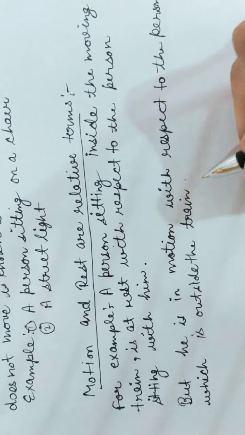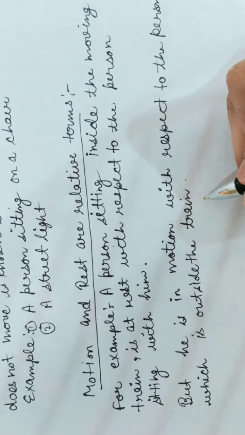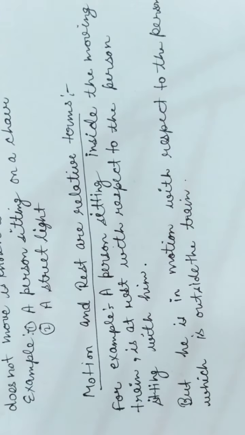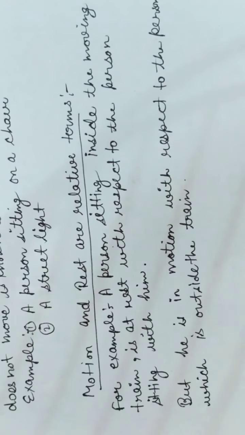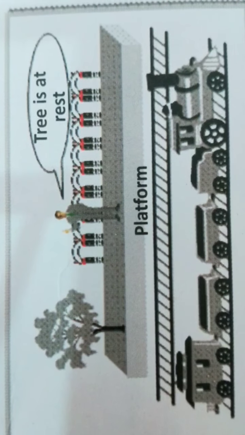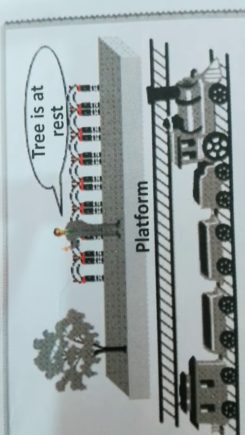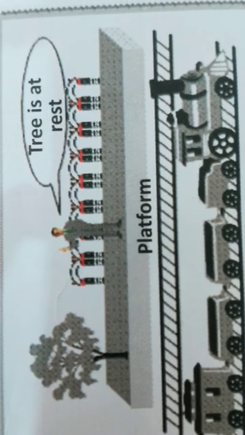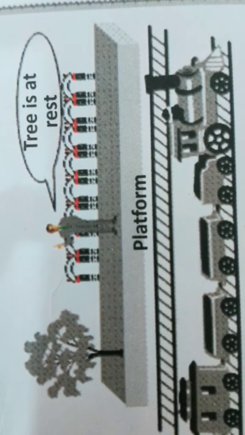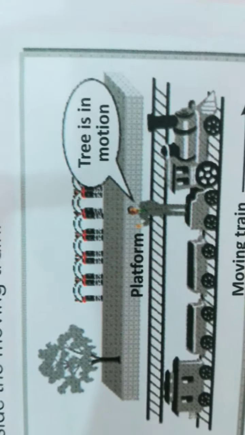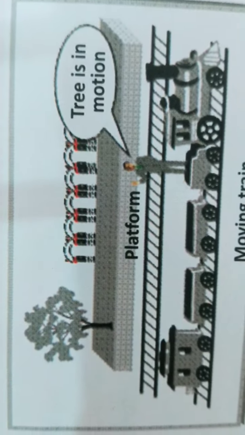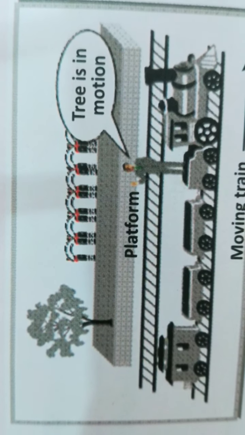Now let us see another example of how motion and rest are relative terms. Now we understand motion and rest, and how they are relative to each other. Let us see an example of a tree and a person. A tree is at rest with respect to this person if he is sitting near the tree.